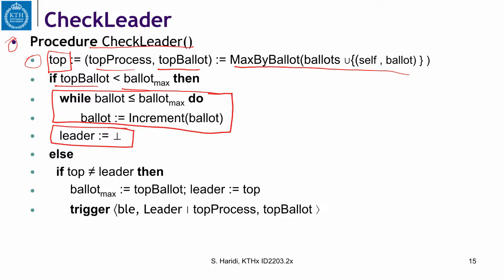process. If, on the other hand, the max ballot is equal to or higher than the top ballot, then we execute this code. We check if the top is our leader, then we do nothing. But if the top is not our leader, we update our max ballot. We say that the leader now is top, and we trigger the leader to the higher process, which basically is saying now we have a new election. This is the top process, and this is the top ballot.